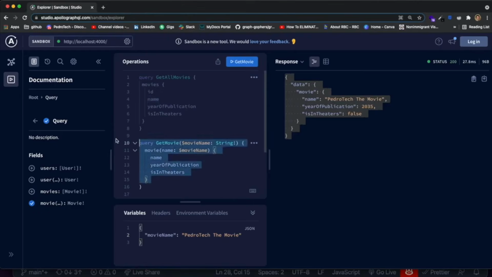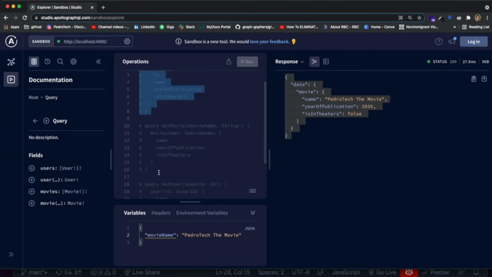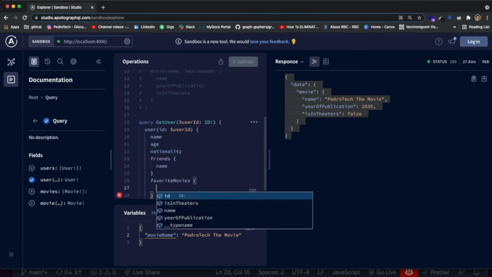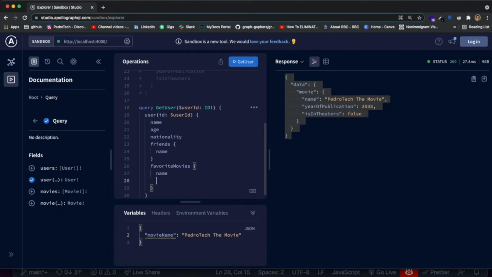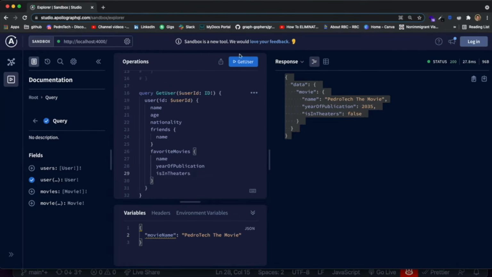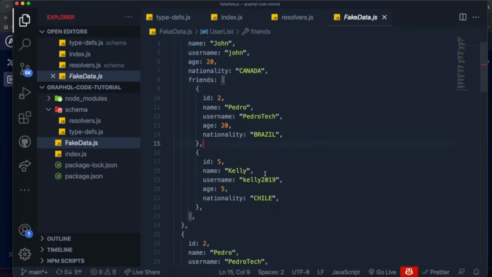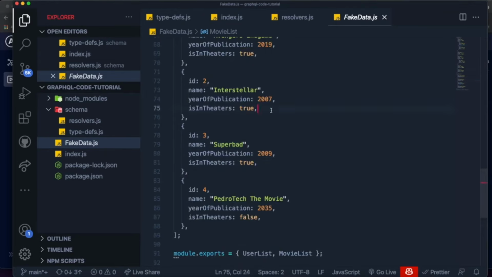Let me comment this out again, and let me try to query for a specific user, any user, and pass in the favorite movies field. If I put favorite movies, I can now specify which information about the movie I want to get. So I'm going to get the name, the year of publication, and whether it is in theaters or not. Now if we run this, what we should see is that for the user, we're only returning for favorite movies, maybe Superbad and Interstellar, because those are between 2000 and 2010.